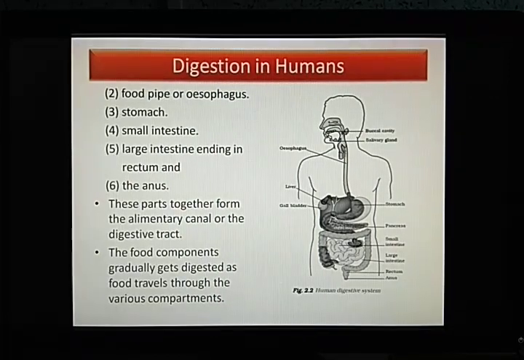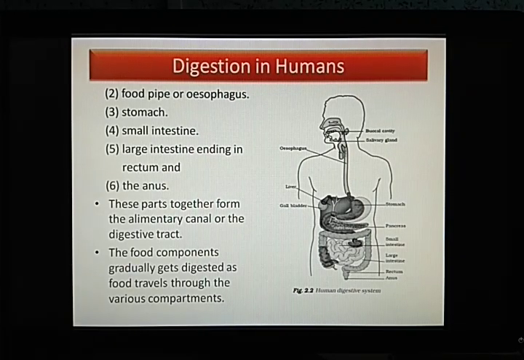Now next, the food components gradually get digested as the food travels through these various compartments. It is not that as soon as we take in the food and it reaches the stomach, the food gets digested. It is not like that. It is a very long process, and the food has to pass through each and every part of this digestive system.